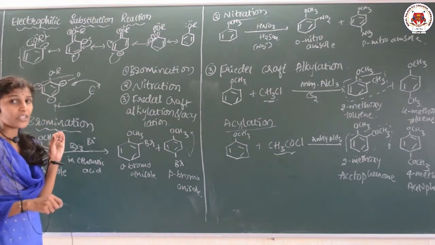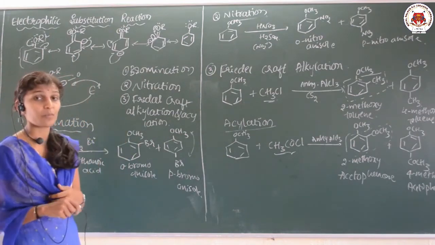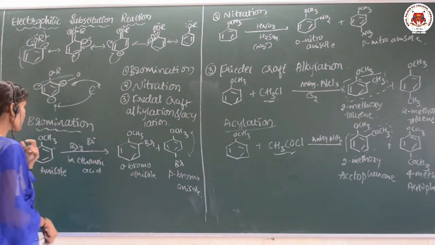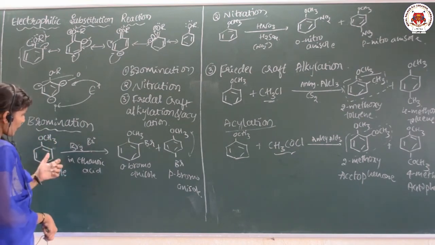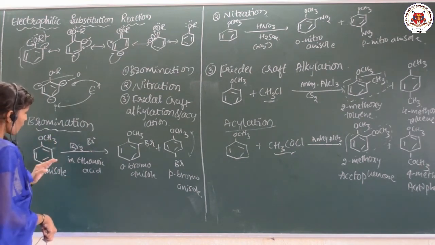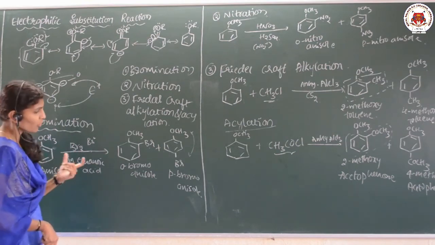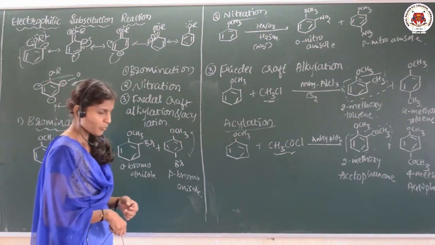So how many reactions do we want to study here? Bromination, it means bromine is going to substitute. Here I am taking the ether as anisole, the alkyl aryl ether. So anisole is treated with bromine in ethanoic acid, and you are going to get ortho-bromoanisole and para-bromoanisole.